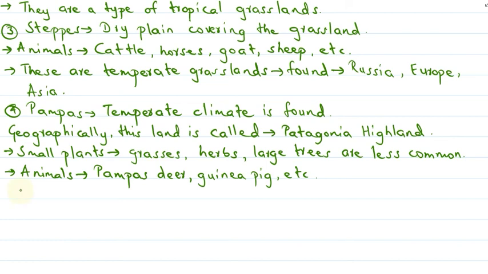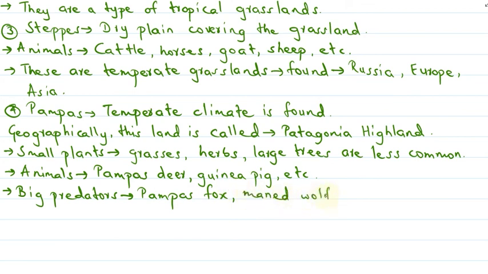Then there are some big predators that can be found in the pampas, such as the pampas fox and the maned wolf, etc.